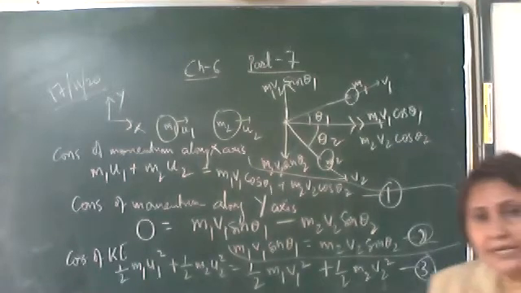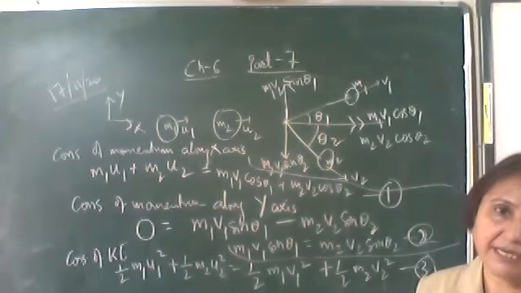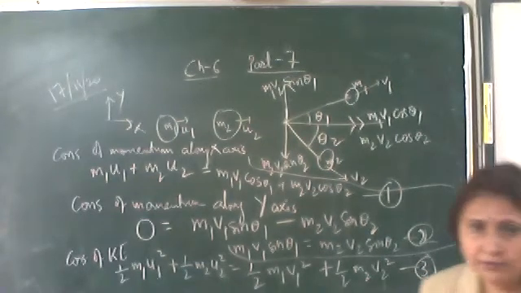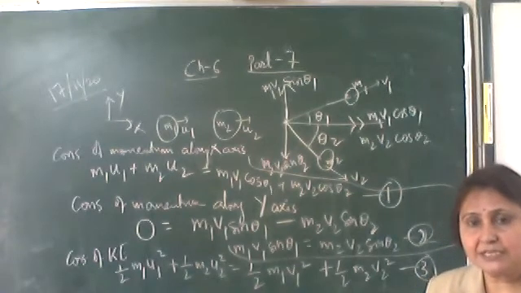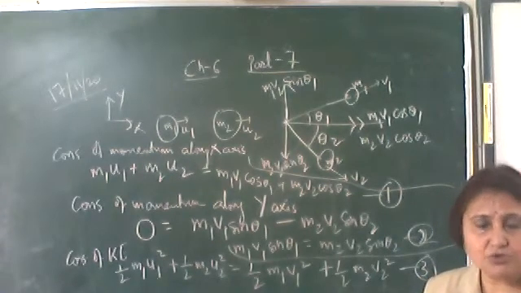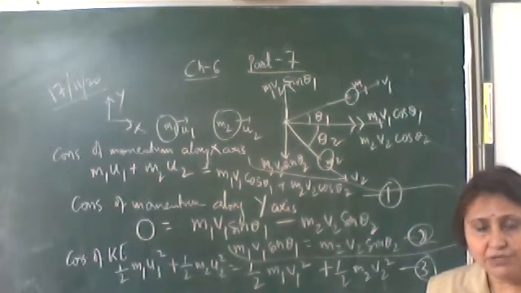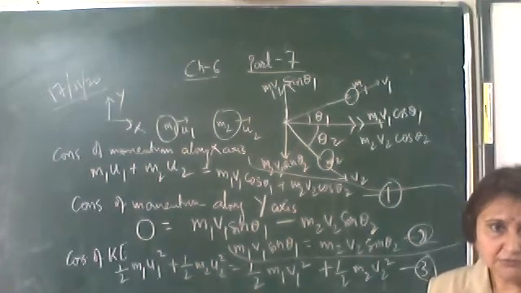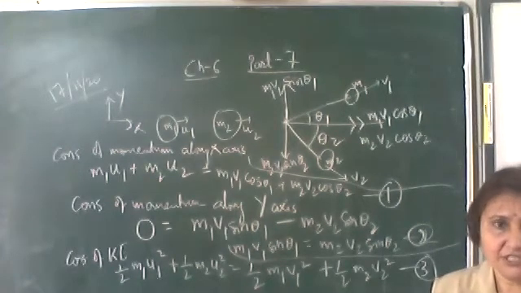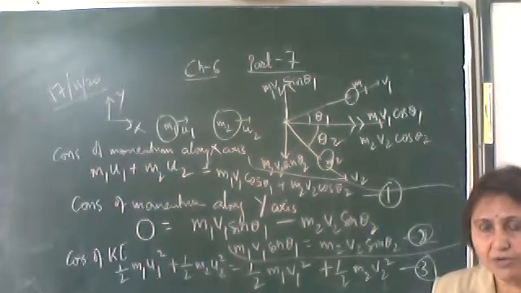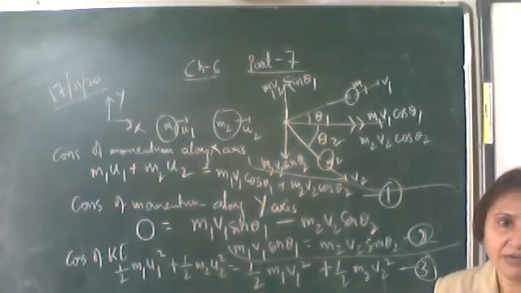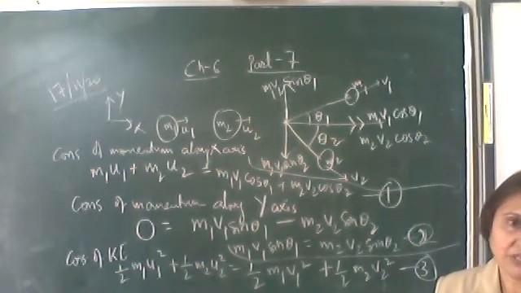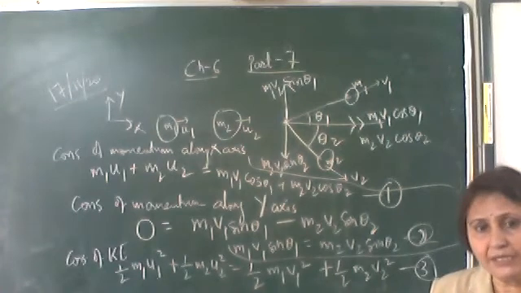As we have studied, no collision is perfectly elastic or perfectly inelastic. The physical quantity which determines the degree of elasticity of a collision is the coefficient of restitution, which is the relative velocity after collision upon the relative velocity before collision, which we represent by e. For a perfectly elastic collision, e is equal to 1, whereas for a perfectly inelastic collision, e is equal to 0. Practically, its value lies between 0 and 1. No collision is perfectly elastic or perfectly inelastic.